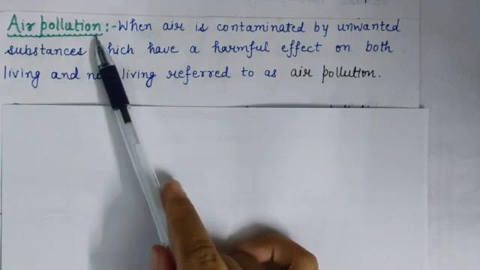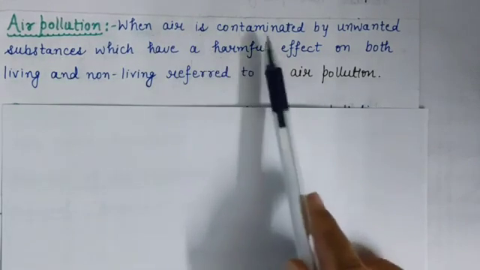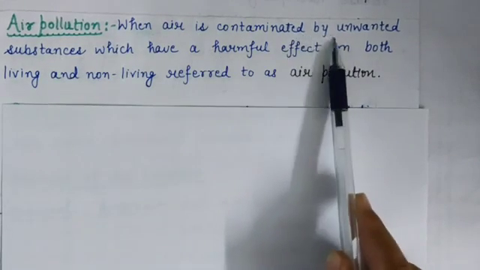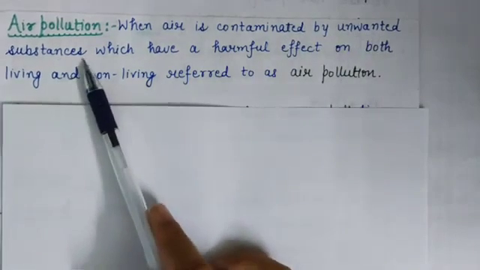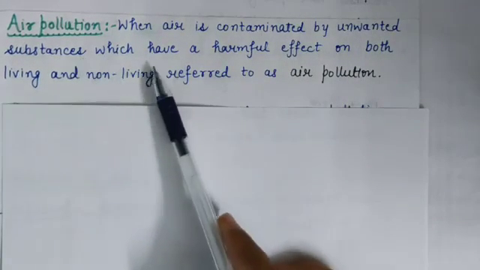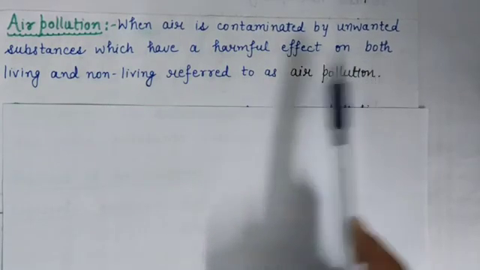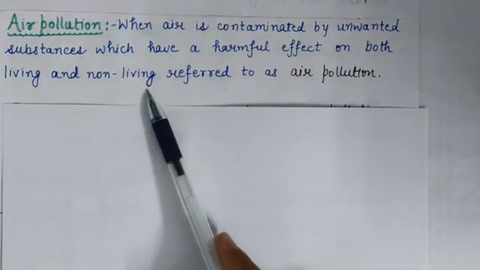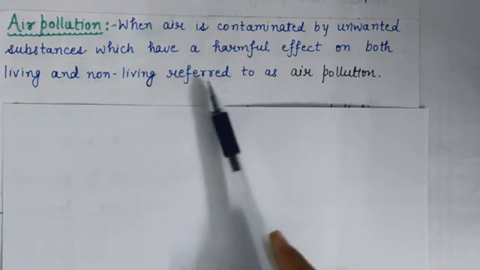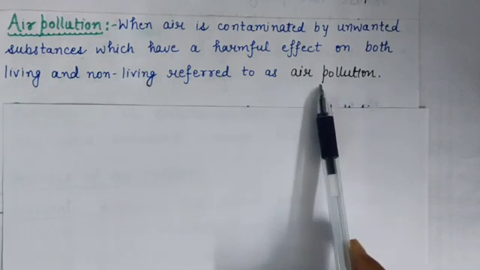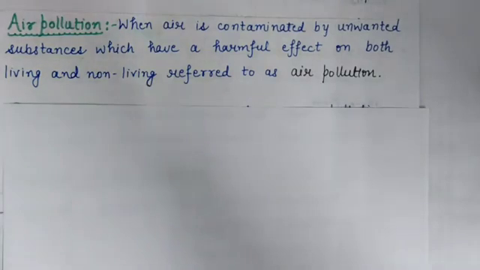What is air pollution? When air is contaminated by unwanted substances which have a harmful effect on both living and non-living, then it is referred to as air pollution.